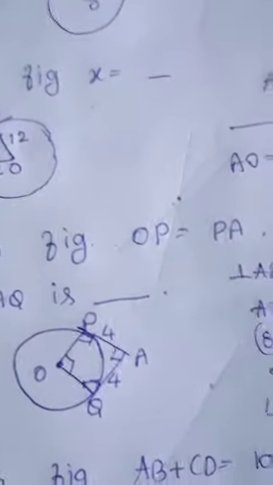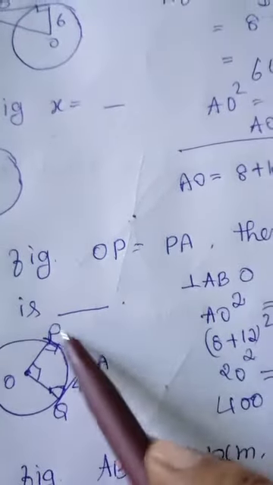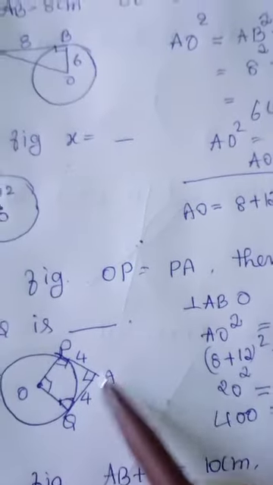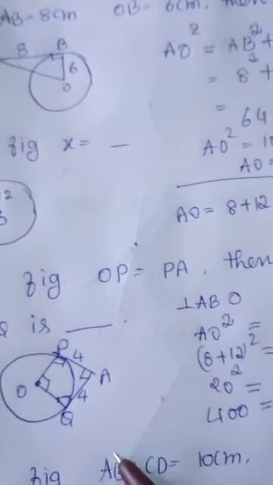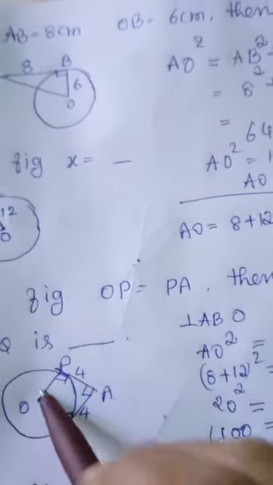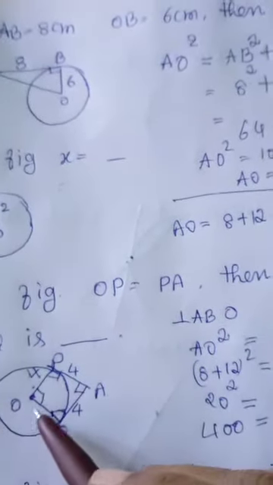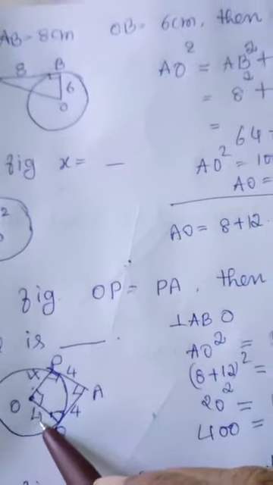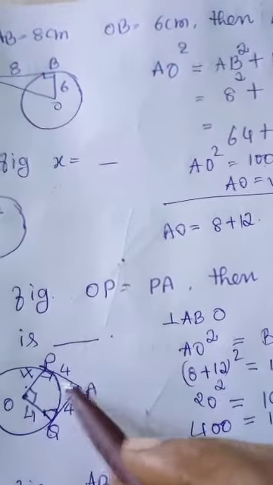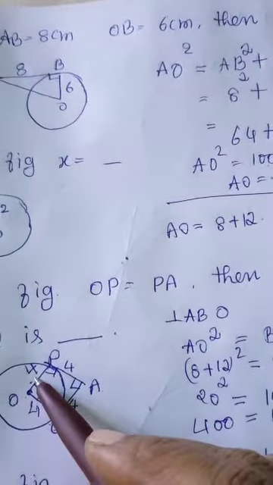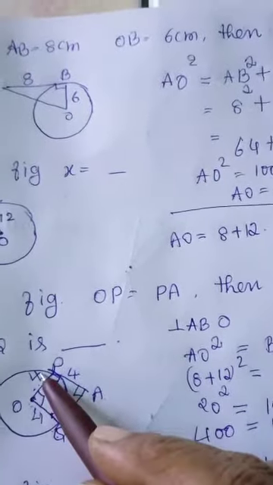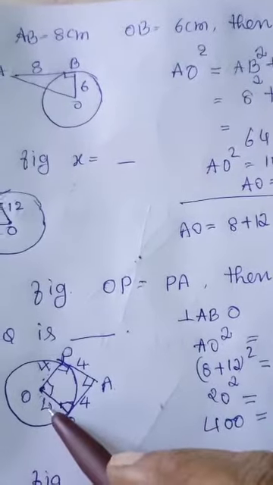In the figure it is given OP is equal to PA, then the perimeter of OPAQ is how much? See here, they are given OP is equal to PA and PA is equal to 4. So this also becomes 4 and this also becomes 4 because PA is equal to AQ. These two are tangents, but PA is equal to OP, that is equal to 4. This is a radius, this also a radius. So when this is 4 centimeter, OQ also becomes 4 centimeter.